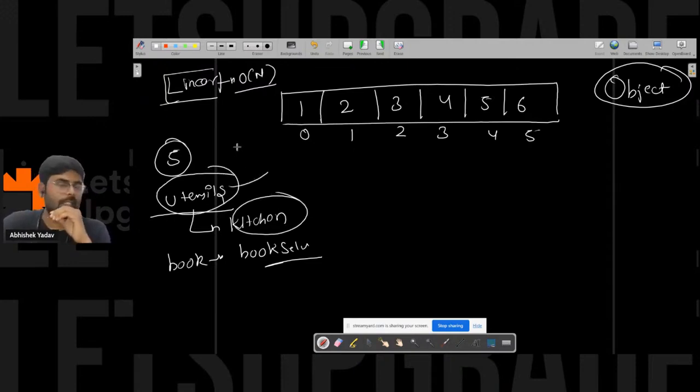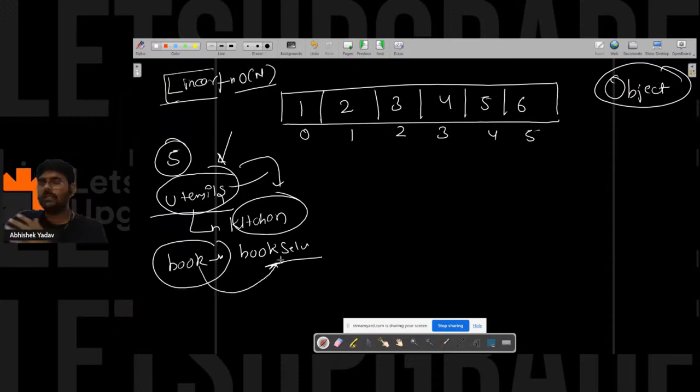Why are you not searching in the room and hall? Because it is easier to find a utensil in the kitchen, because there is an arrangement that is done in the kitchen. That's why you are searching in the kitchen first, right? Similarly, if you have to search for the book, you will go to the bookshelf. You will not look for the book in the kitchen or in the hall, because there is a huge probability that the book is present in the bookshelf, right?